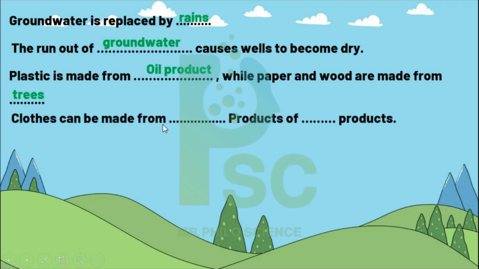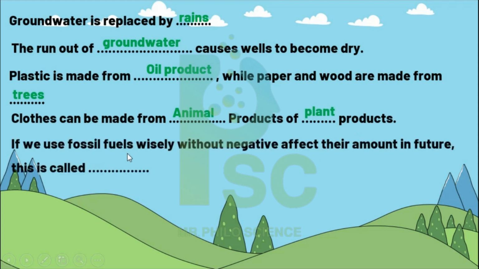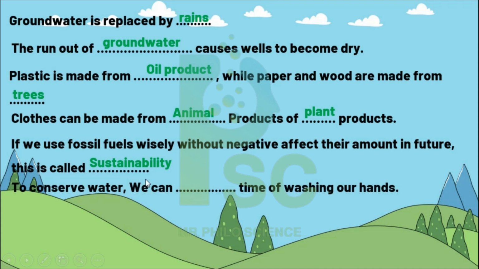Clothes can be made from animal products and plant products. If we use fossil fuel wisely without negative effect, their amount in the future remains, this is called sustainability. To conserve fresh water, we can decrease the time of washing our hands. Of course, we decrease the time.